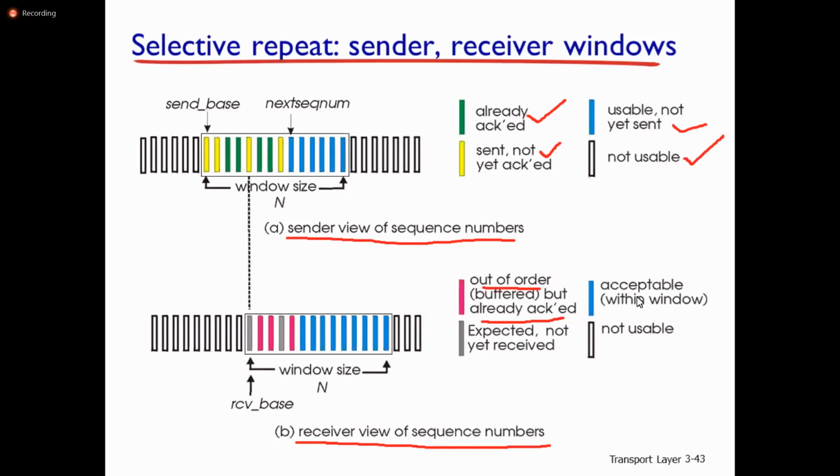Blue color packets are acceptable within the window. You can observe this shaded one, gray color: expected, not yet received. Finally, not usable. The receiver base, sender base.